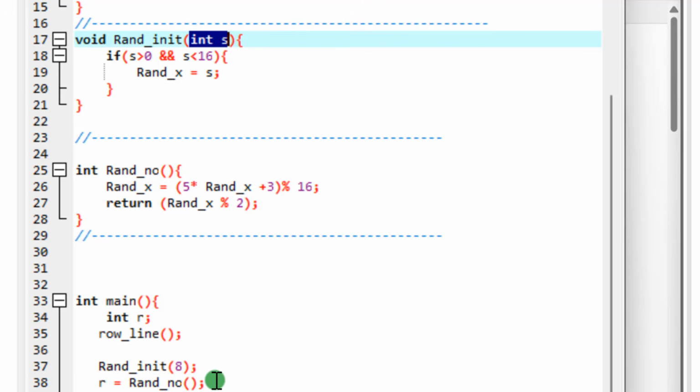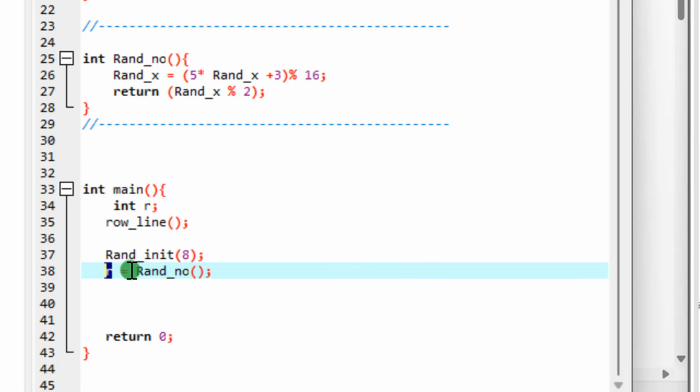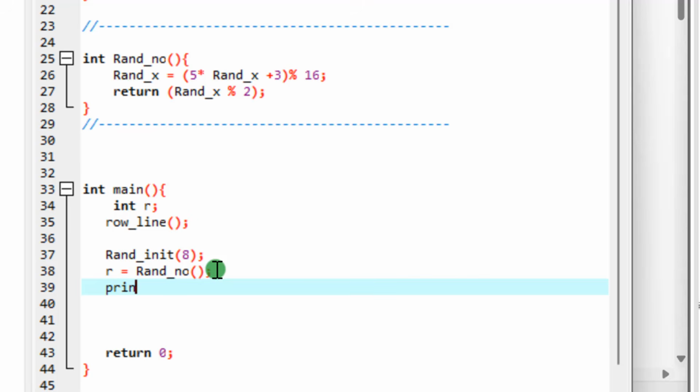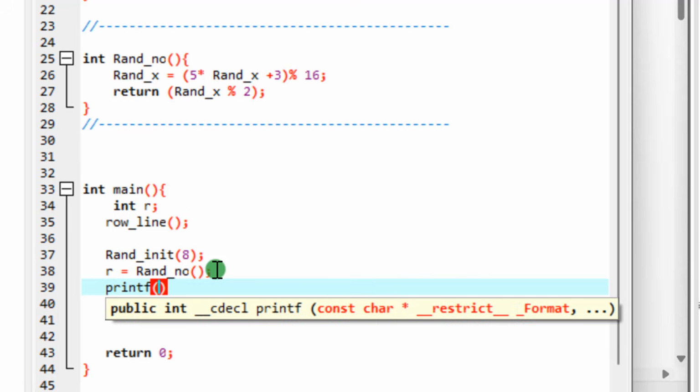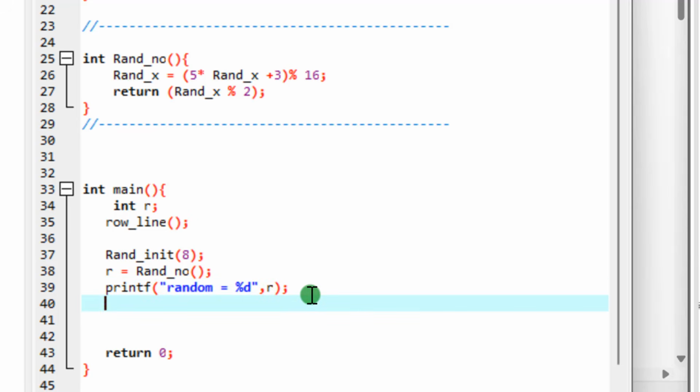Now, the next thing. At this level, R is containing the random number. Now we need a printf to display and see the value of R. So I'm going to just say printf. Inside my printf, let me say something like random equals to the value coming from R. R is an integer, so you write percentage d. Then you go out, you write a comma, and you write R, so that the value in R will be displayed where you have the percentage d. This is how we display a value from a variable.